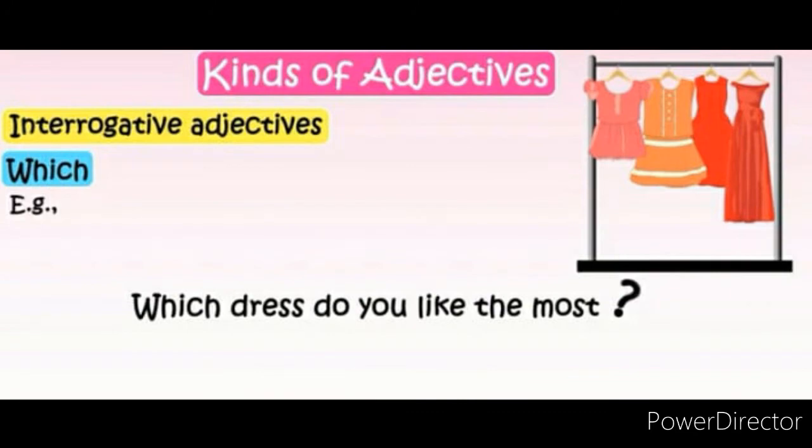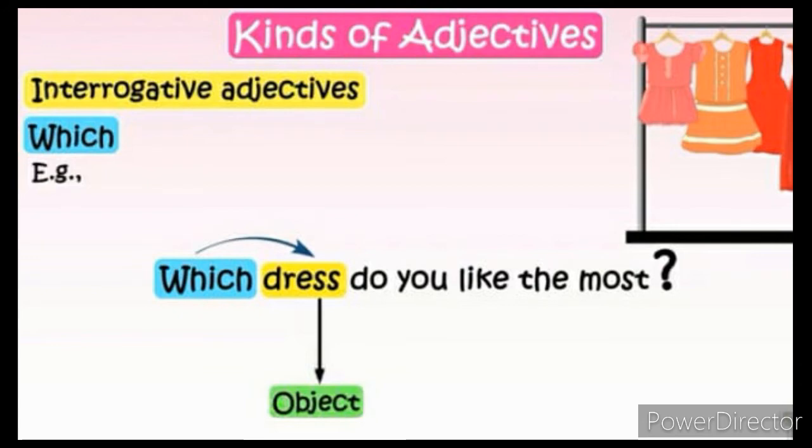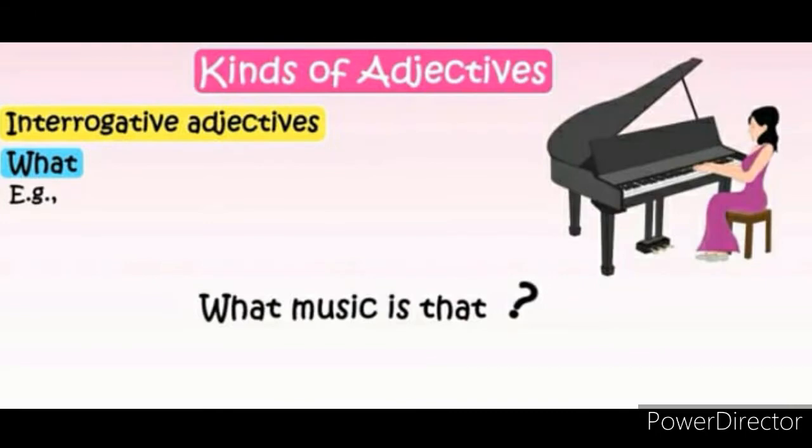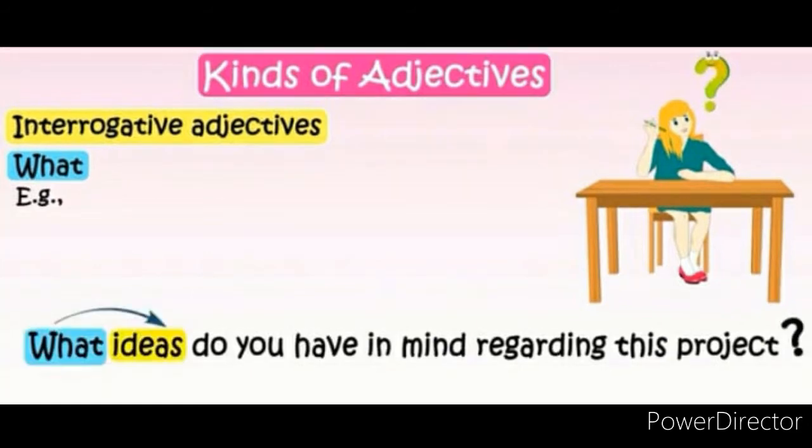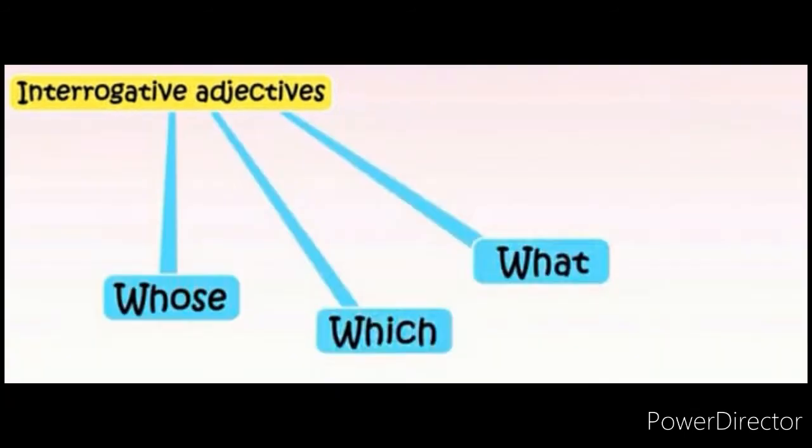Here the adjective which is used to ask about the dress, which is an object. What music is that? What ideas do you have in mind regarding this project? Here, what is being used to ask the question about an abstract noun, that is idea. So, we learnt that interrogative adjectives include whose, which and what as the question.